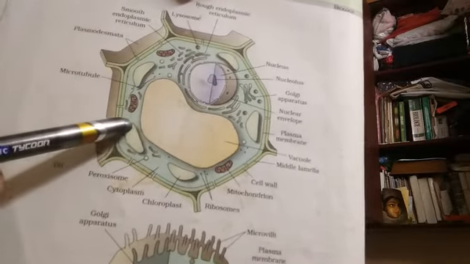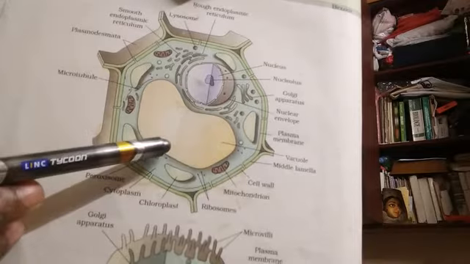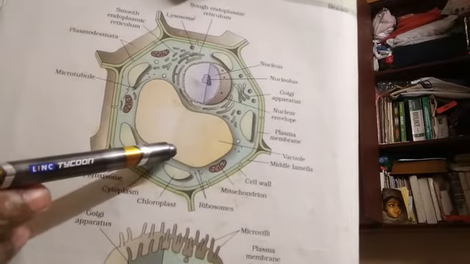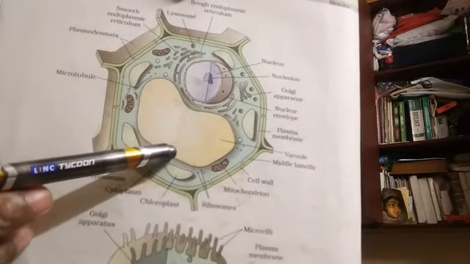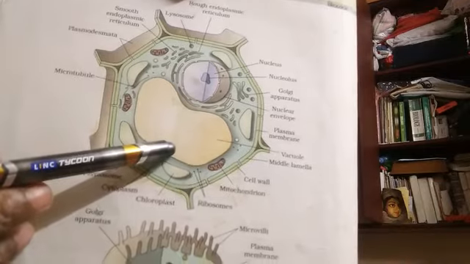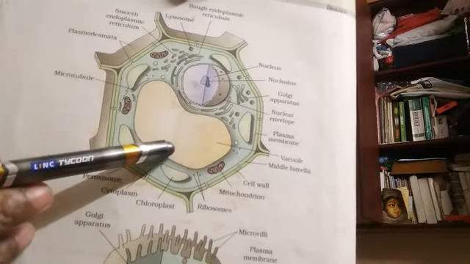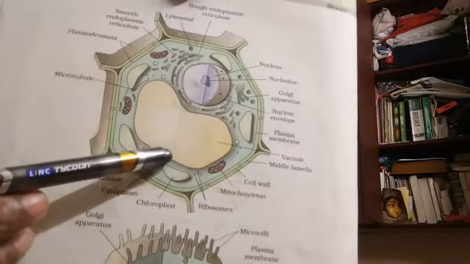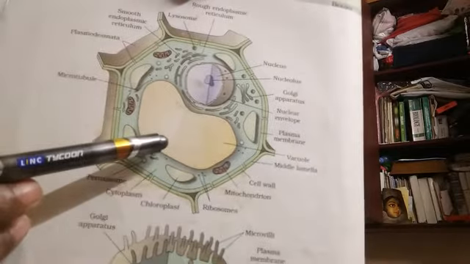So various types of vacuoles are there. In prokaryotes, especially the photosynthetic bacteria like purple bacteria, we find gas filled vacuoles, but in eukaryotes we find fluid filled vacuoles.